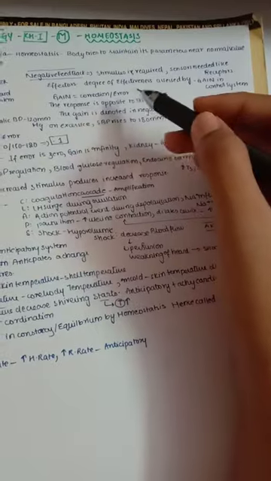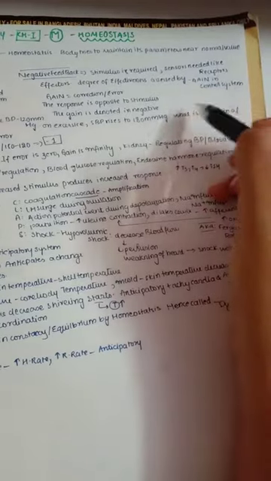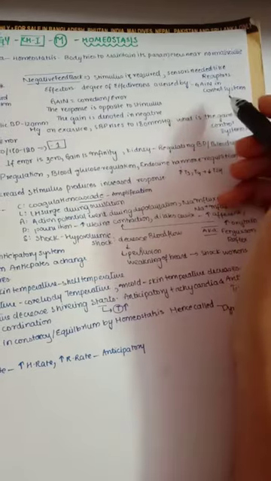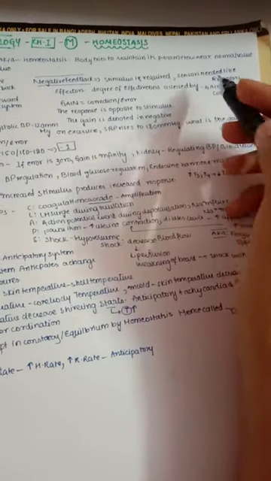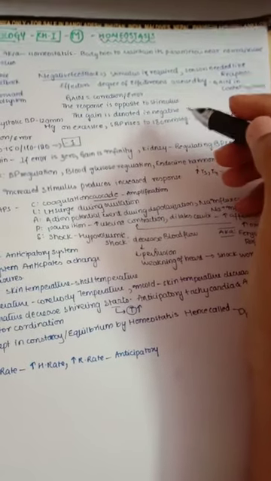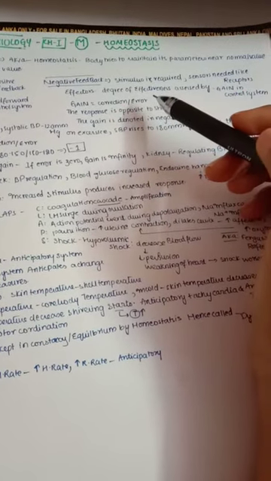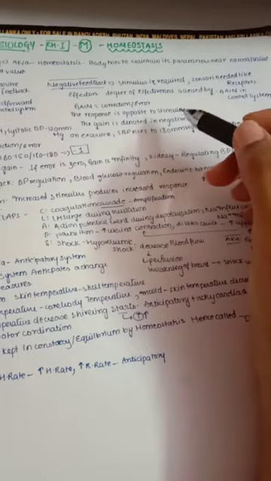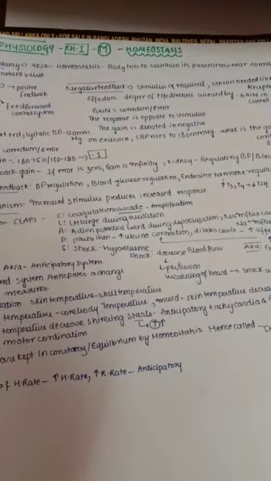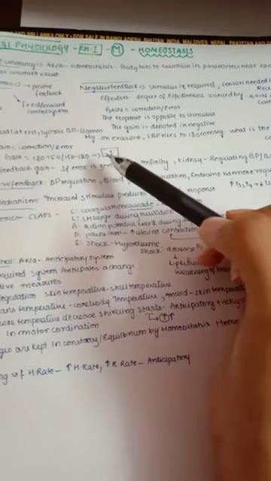So the degree of effectiveness caused by this negative feedback is measured by means of gain. So what is gain in a control system? We can understand it by the formula: gain is correction by error. The response is opposite to the stimulus, as we discussed. For example, if the BP is high, then our negative control system decreases the BP. So it is an opposite effect, and the gain is denoted in negative because it is opposite. You can remember that negative feedback means the gain result is always negative.